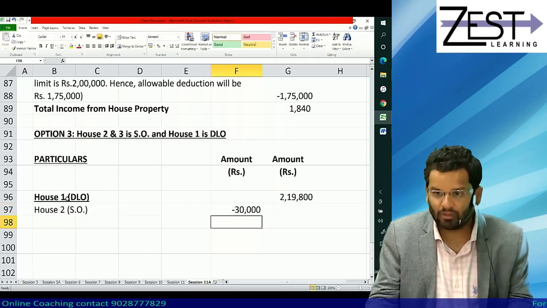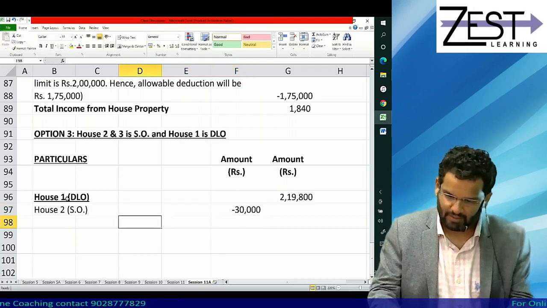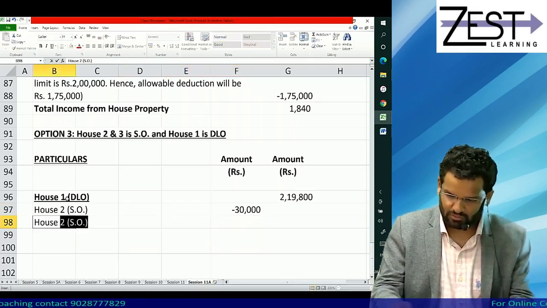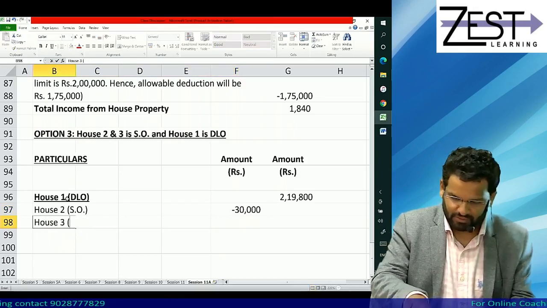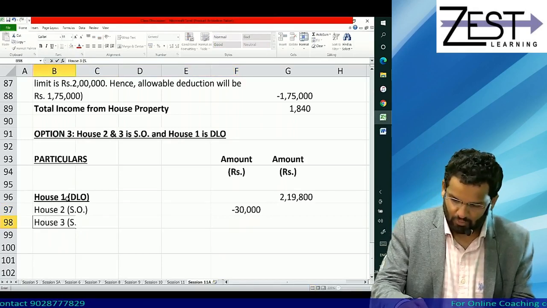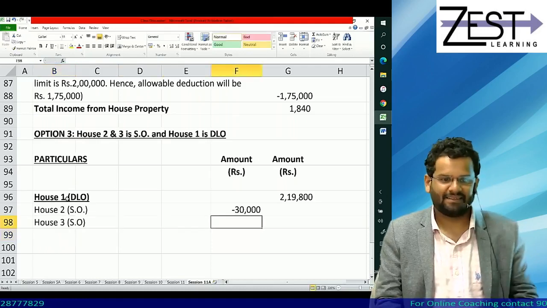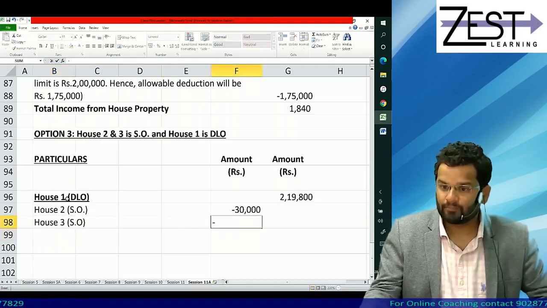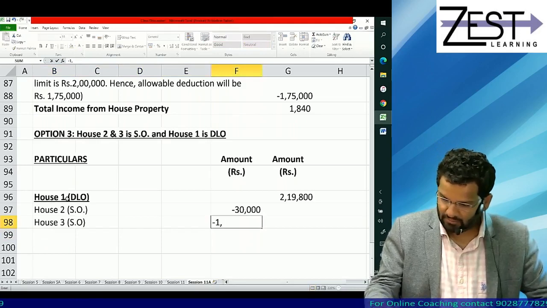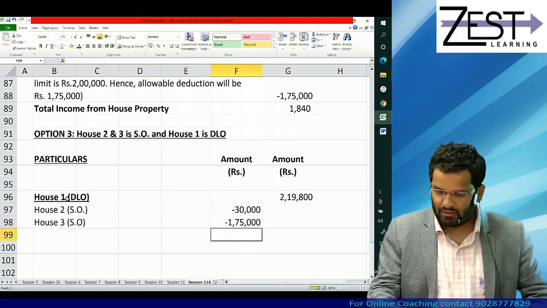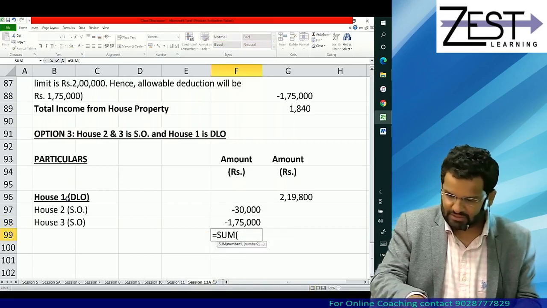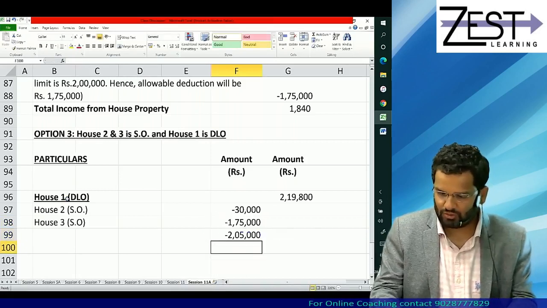Take it in first amount column please. And you know house 3, when it is self-occupied, how much is loss from that? Yes friends, 1,75,000. Again in first column, please take total of both in first column.